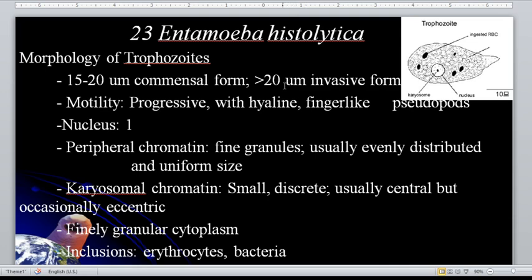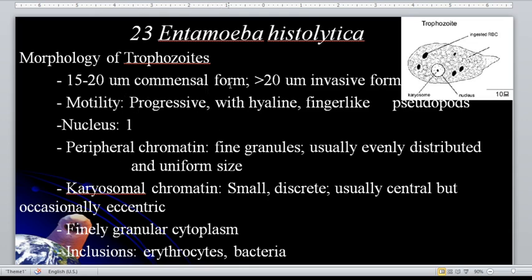The important factors to consider in defining the different morphologies of the different entamoebas are, of course, the motility, the number of nuclei, the peripheral chromatin, the karyosomal chromatin, and the cytoplasm, as well as the inclusions. Almost all are similar except for the commensals, except for the size. But you don't need to memorize everything.